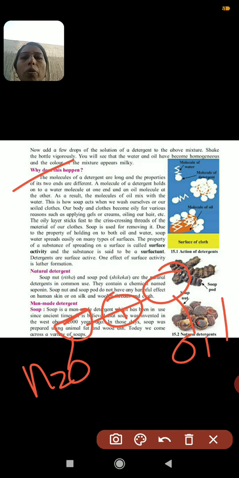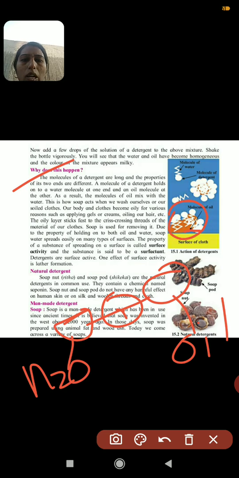Due to this property of holding both oil and water, soap spreads easily on many types of surfaces. So these are surfactants, which means they can easily spread on the surface. A substance which is surface active is said to be a surfactant. So detergents are surface active.